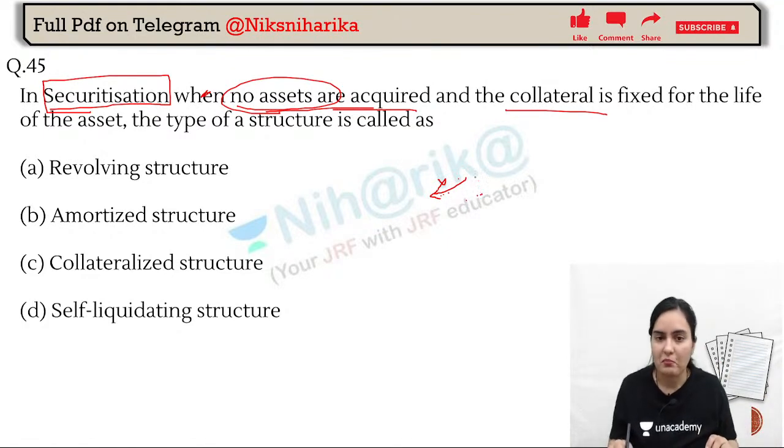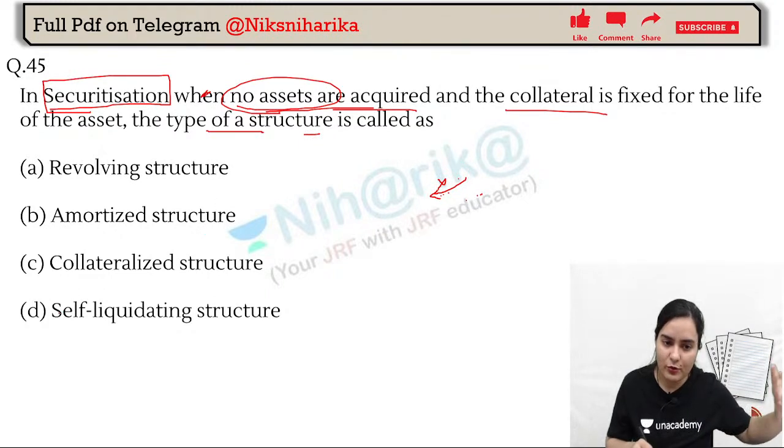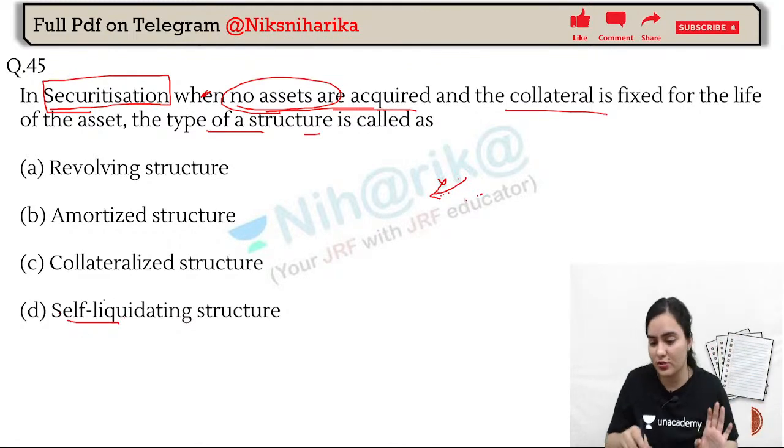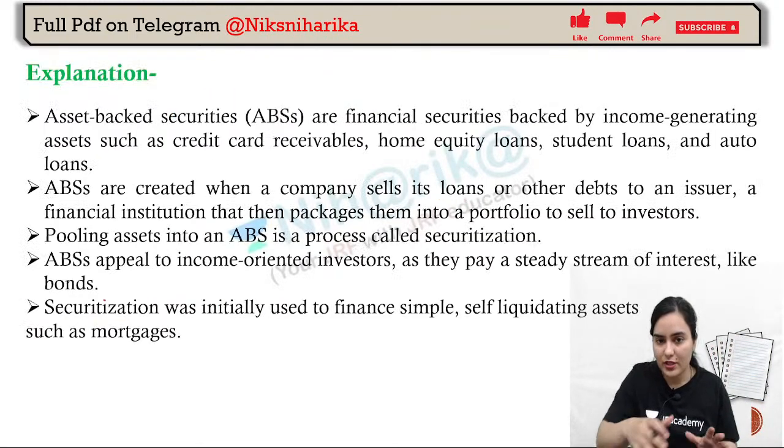Okay, so now that type of structure is known as self liquidating structure, in which the asset has no work to do. There is no work of asset, but still the illiquid asset is changing into liquid structure. You can see, we have done two categories.